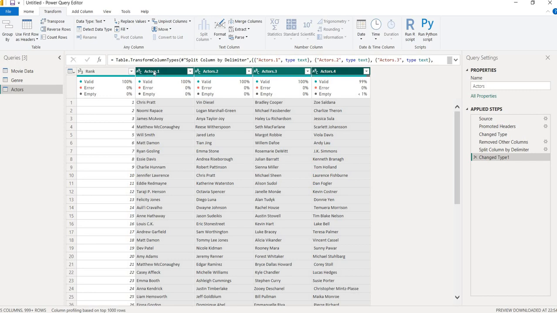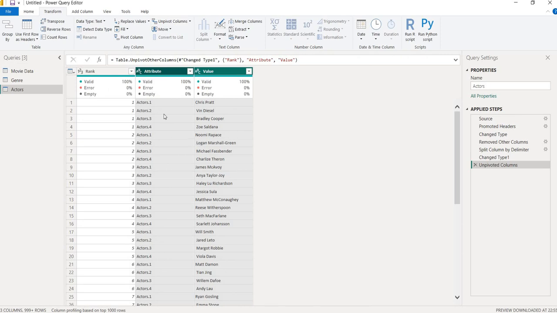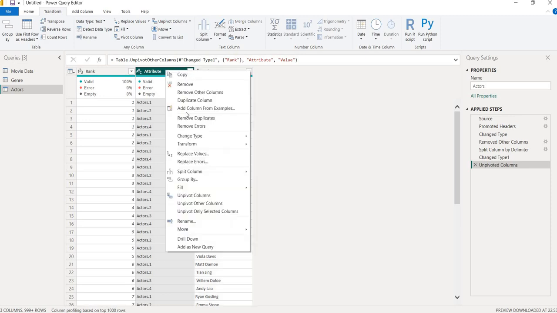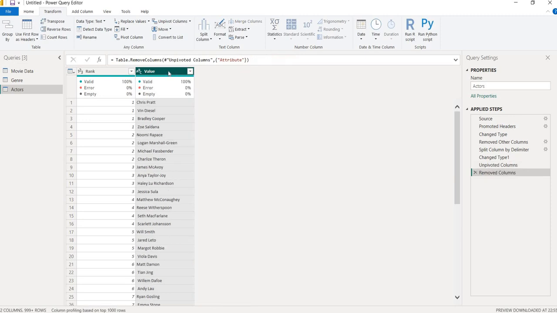One more way we can do it. Just click the first column, then Control Shift with the last column, and you will select every column. Now again unpivot columns, and here it is 111. You can cross check with this 111, 222. There are four actors, correct, and every actor name is present in a single column. We will do the same. Remove this attribute column, there is no use of that, and keep actors.